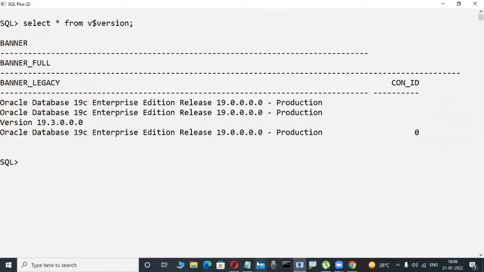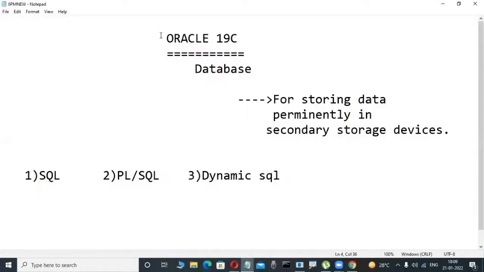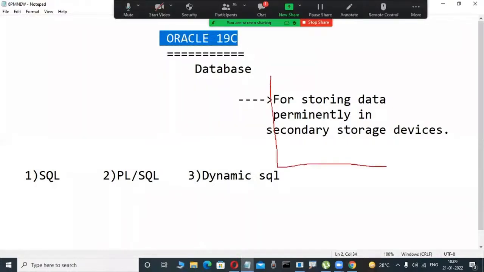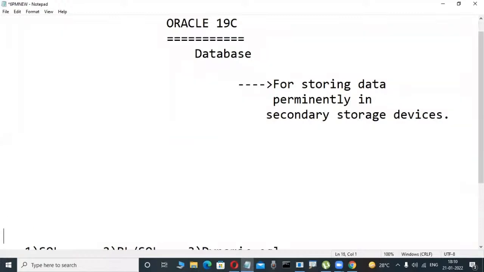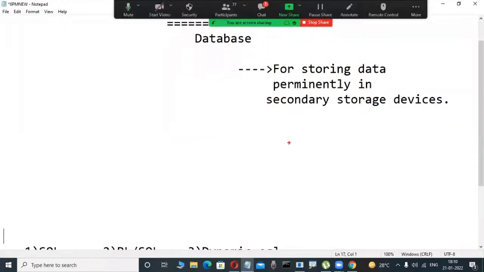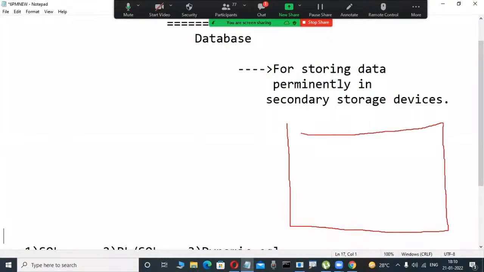What is this database? Once we install the Oracle software, automatically some place is created on the disk. In this place, we permanently store data. These databases are relational databases, and these database software have been available from 1970 onwards. Relational databases do not store a random collection of data. They only store a structured collection of data.